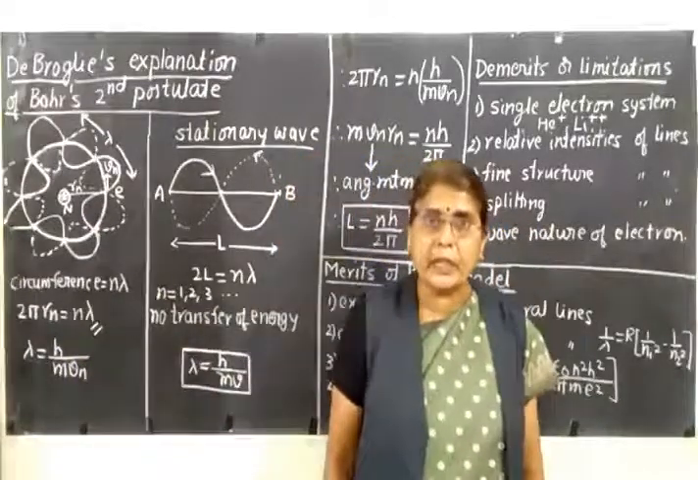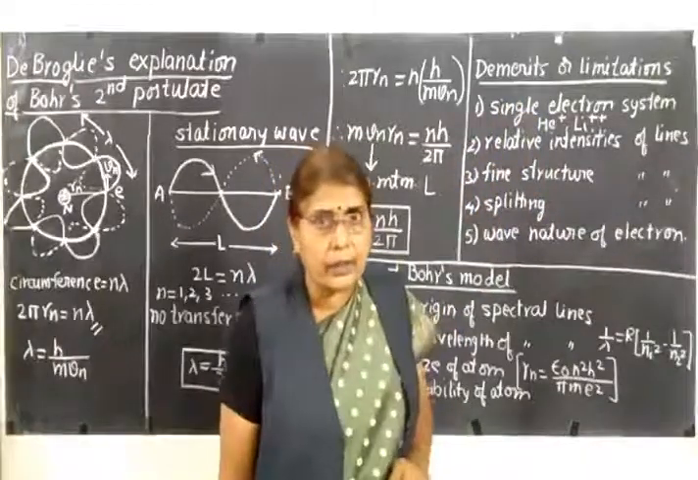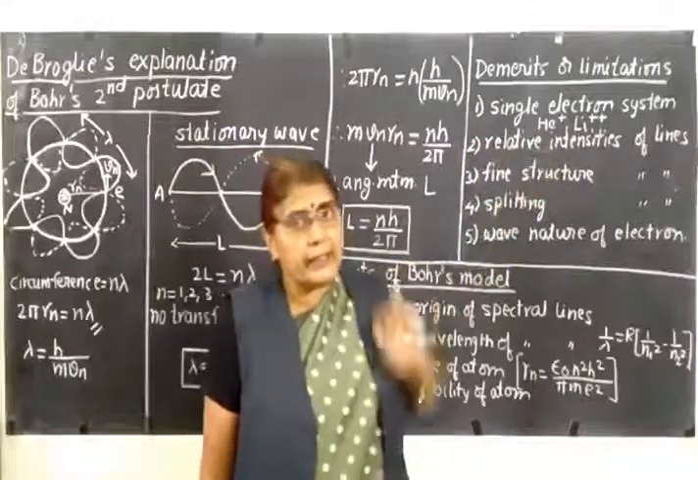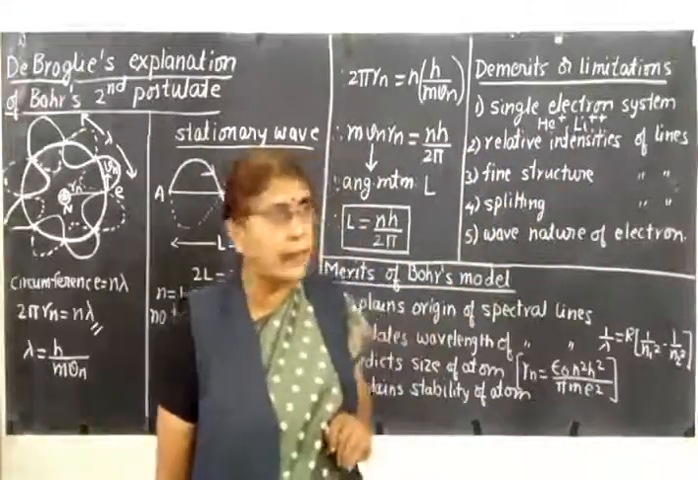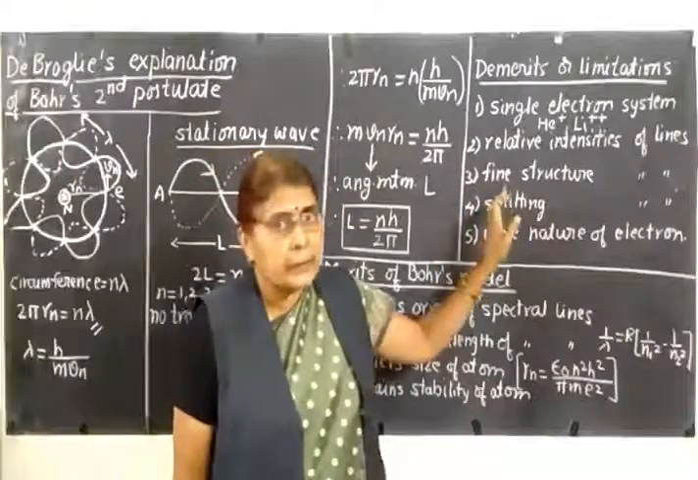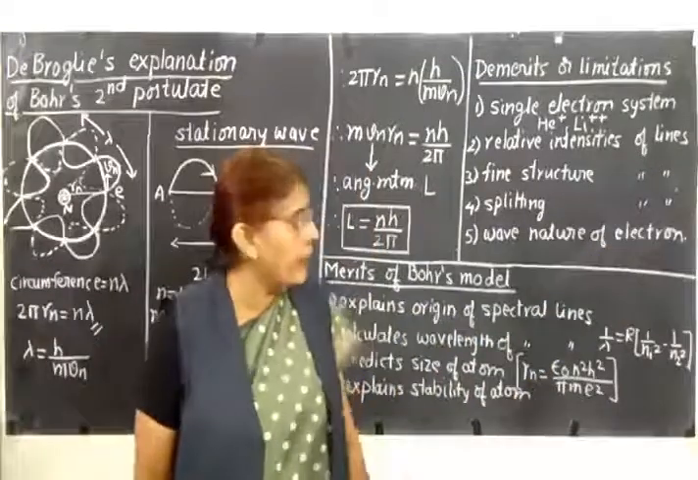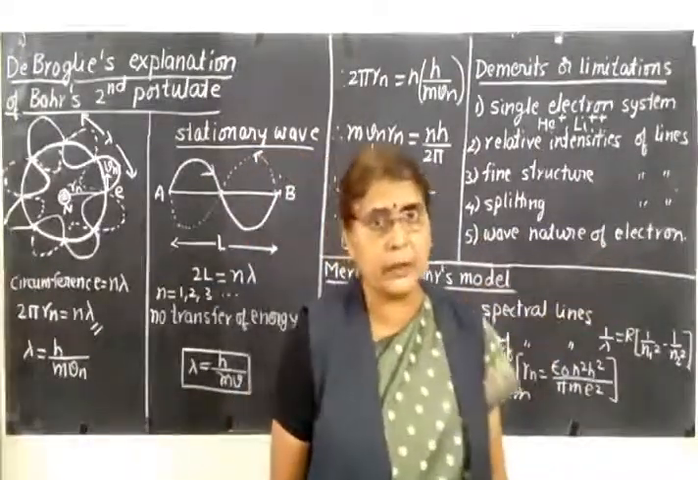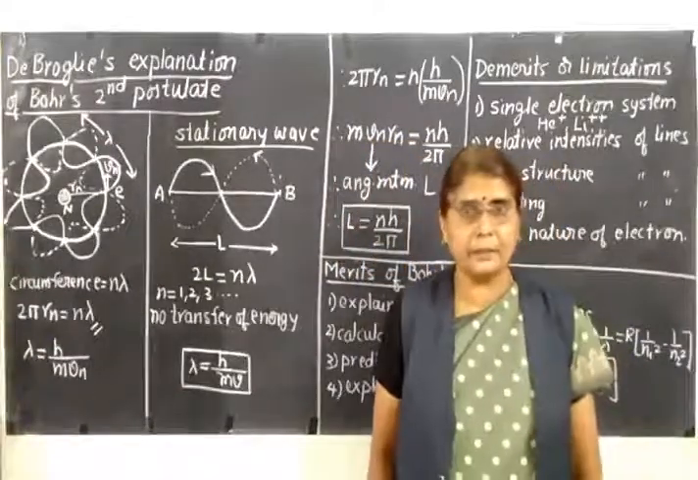So what are the limitations? It is applicable only for a single electron system. It does not explain the relative intensities of spectral lines. It does not explain the fine structure of spectral lines. It does not explain the splitting of spectral lines when an electric or magnetic field is applied, and it does not account for the wave nature of electrons. So these are the limitations of Bohr's atomic model.